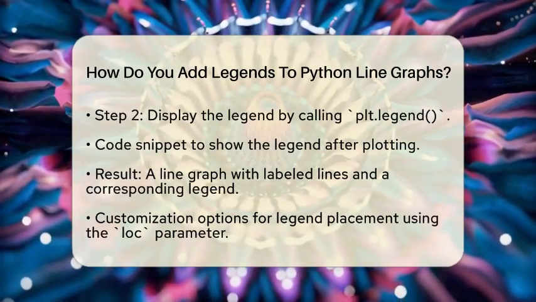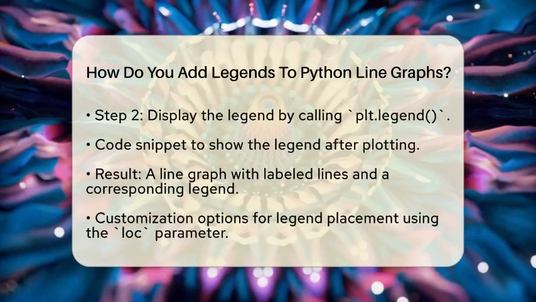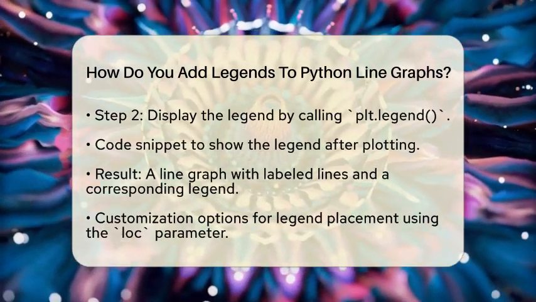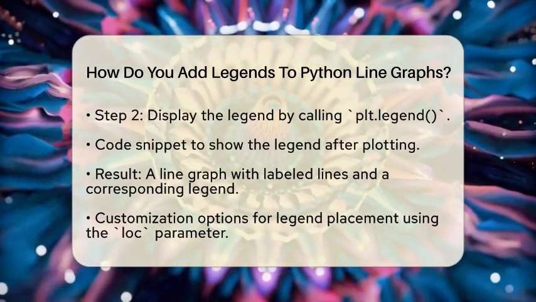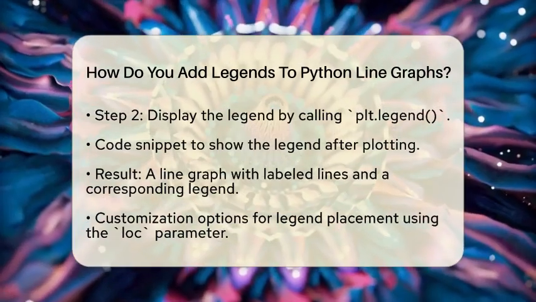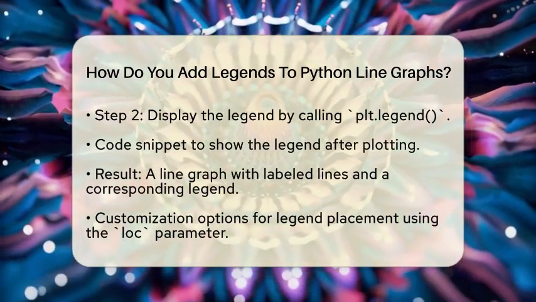This function automatically collects all the labels you assigned and creates a legend box on the graph. You would add this line of code right after your plot commands. plt.legend(), plt.show(). When you run this code, you will see a line graph with two lines and a legend that matches each line to its label.